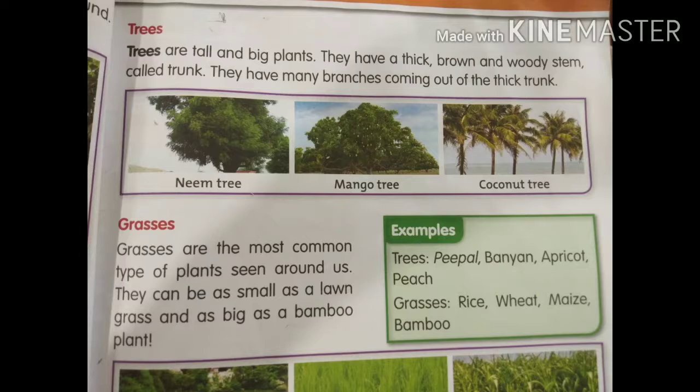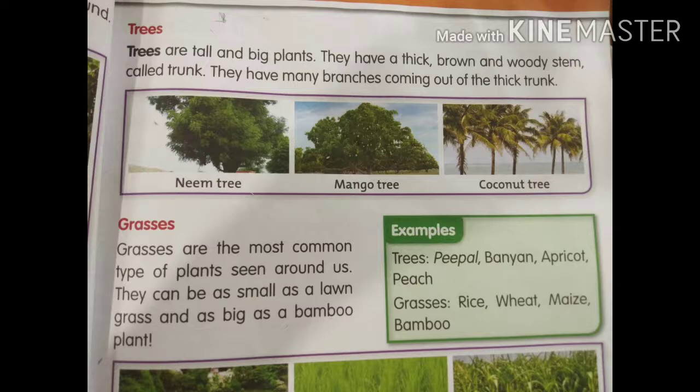Yes children, now open your textbook page number 43. Keep your finger. Trees. Trees are tall and big plants. They have a thick brown and woody stem. What do we call it, children? We told in the classroom we call it a trunk. They have many branches coming out of the thick trunk. You can see some examples here: neem tree, mango tree, coconut tree.